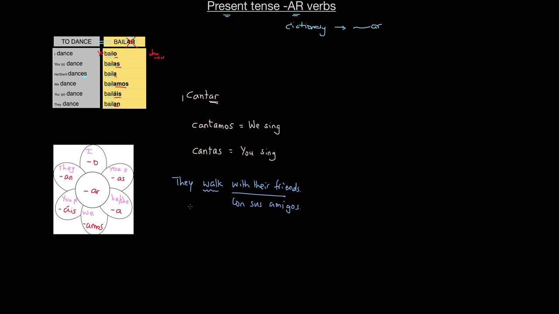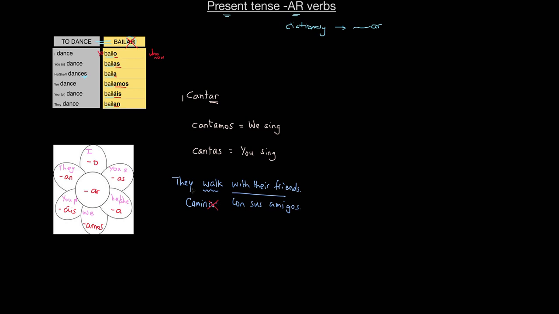So I'm going to write caminar. Now I'm going to get ready. What am I going to have to get rid of? I'm going to have to get rid of the AR. It's not caminar because we're not saying to walk with their friends.